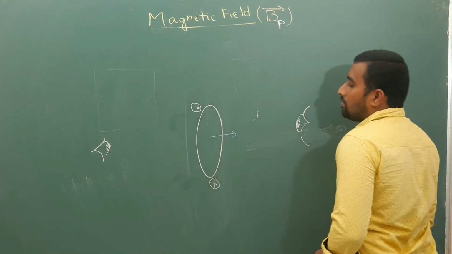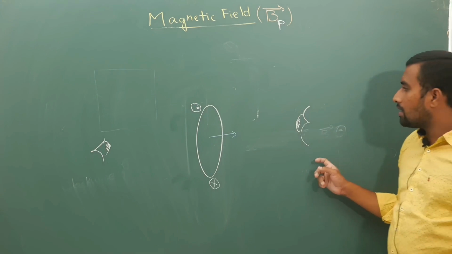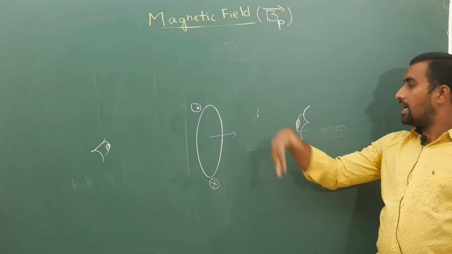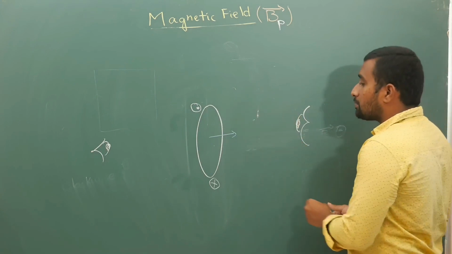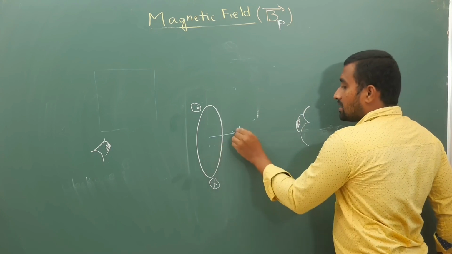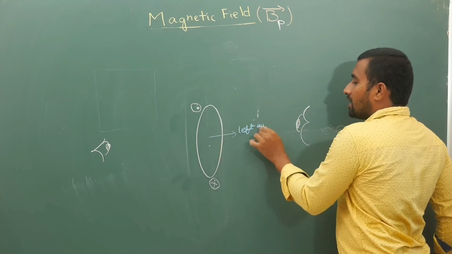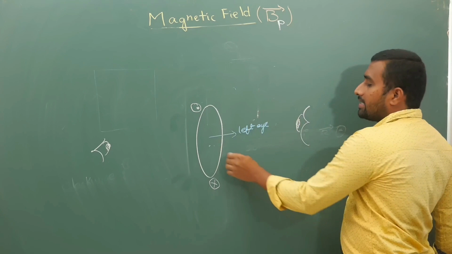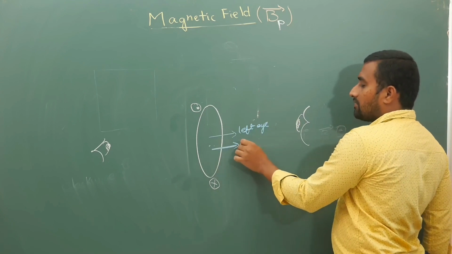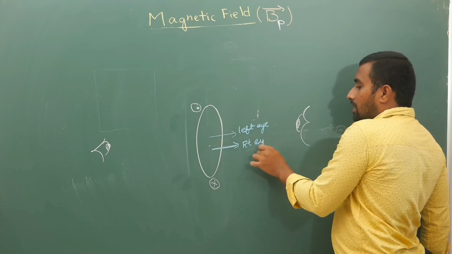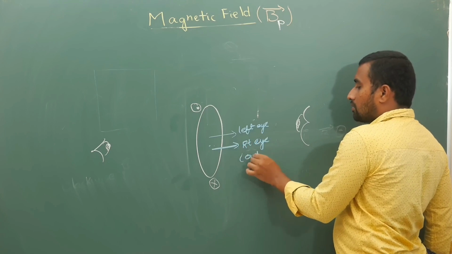Now here, for this person, for him it is anti-clockwise. Anti-clockwise means, with respect to this person, this is with respect to left eye. With respect to right eye it is anti-clockwise, so it is out of the plane. With respect to right eye it is out of plane.